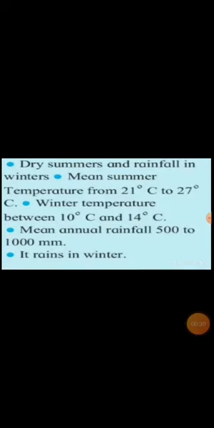Climate of this region: dry summers and rainfall in winters. Mean summer temperature from 21 degrees Celsius to 27 degrees Celsius. Winter temperature between 10 degrees Celsius and 14 degrees Celsius. Mean annual rainfall 500 to 1000 millimeter. It rains in winter.